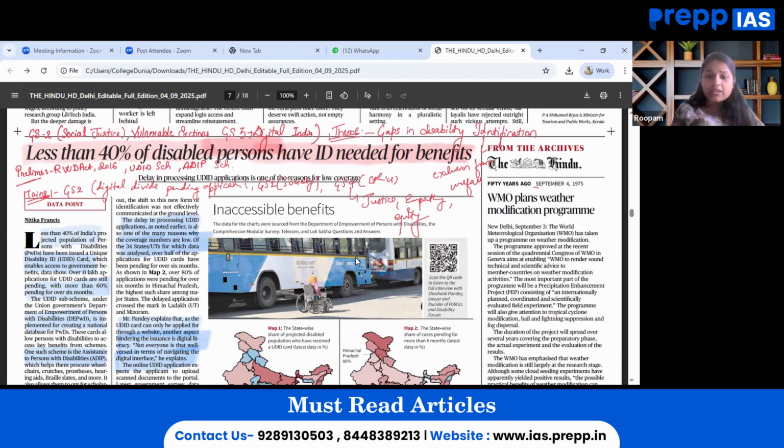From the key theme, this article highlights major gaps in disability identification that lead to the exclusion of these people from several important welfare schemes.